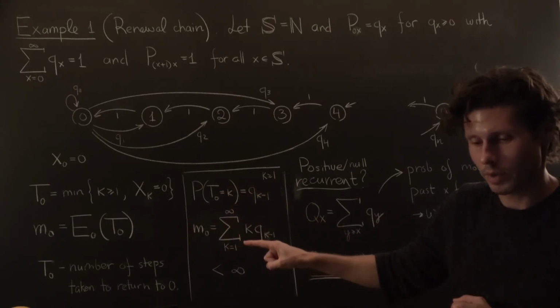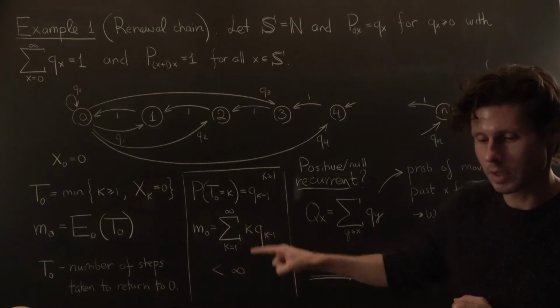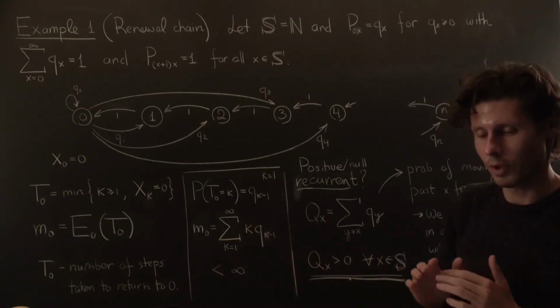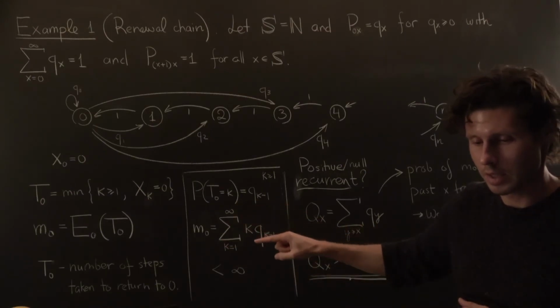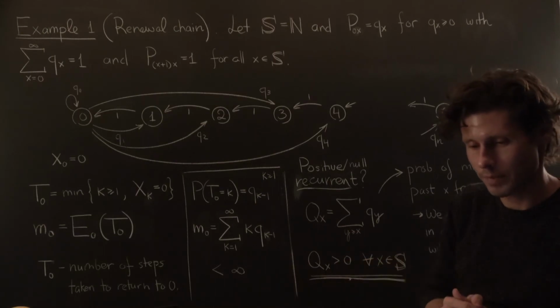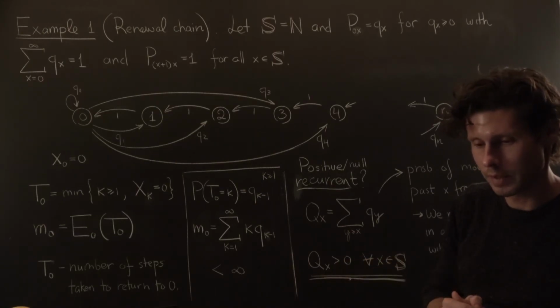This just means that this series diverges. So the condition for null recurrence is qx greater than 0 for all states, and this series is equal to infinity. So that's the breakdown of these two.